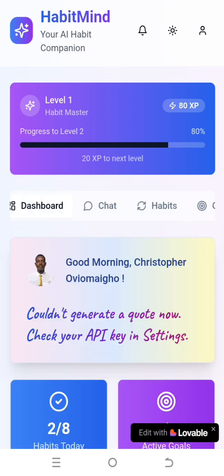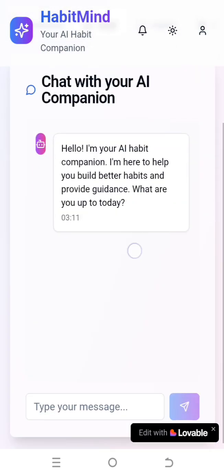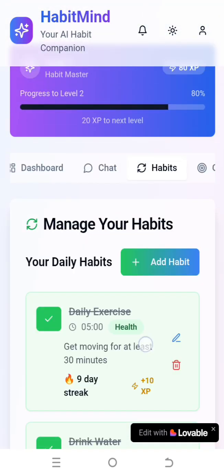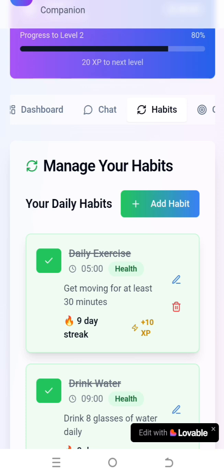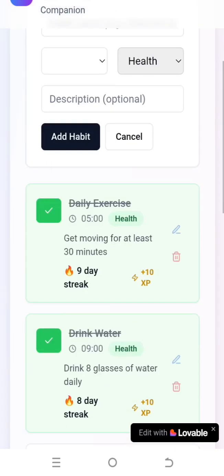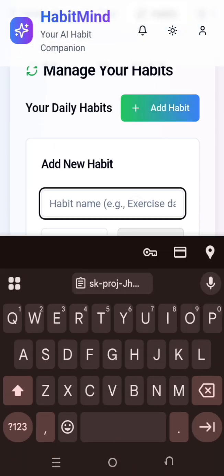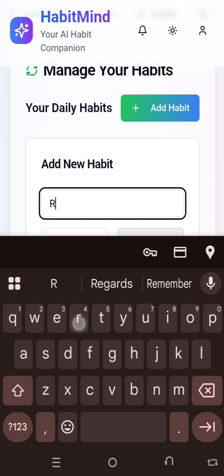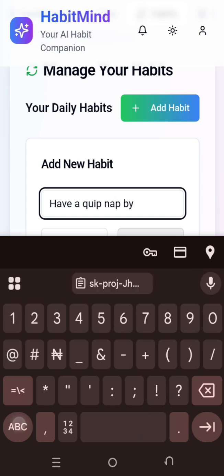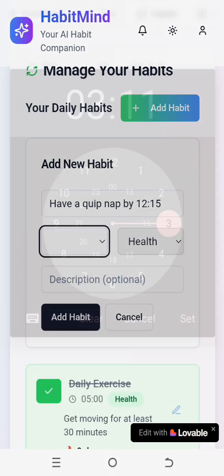So here I've shown you the chat, your habit companion. We have habits here. Here you can add habits. If you click on add habit, you can create a name for your habit here. Let's say something like have a quick nap by 12:10.